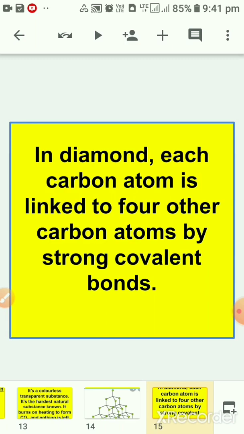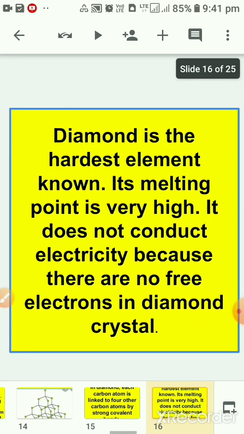In diamond, each carbon atom is linked to four other carbon atoms by strong covalent bonds. Diamond is the hardest element known. Its melting point is very high. It does not conduct electricity. Yes, it's a bad conductor of electricity because there are no free electrons in the diamond crystal. As you have learned in your chapter on electricity, if any substance has the tendency of conducting electricity, it should have free electrons. Because diamond does not have free electrons, it is not able to conduct electricity.